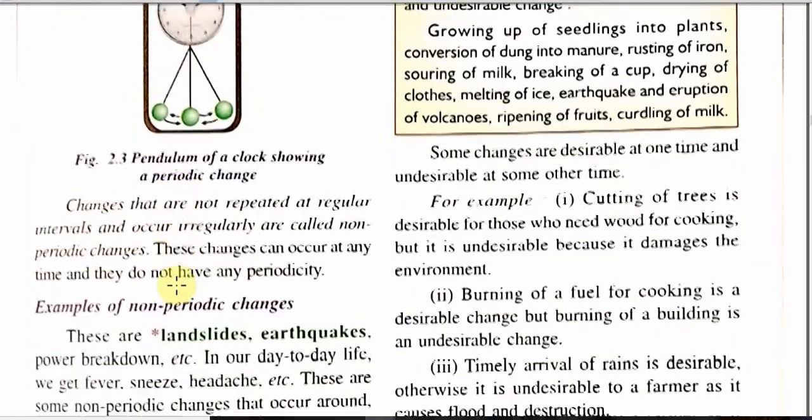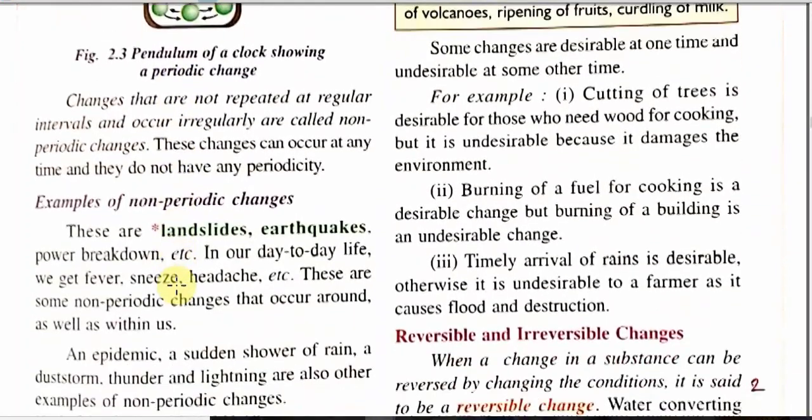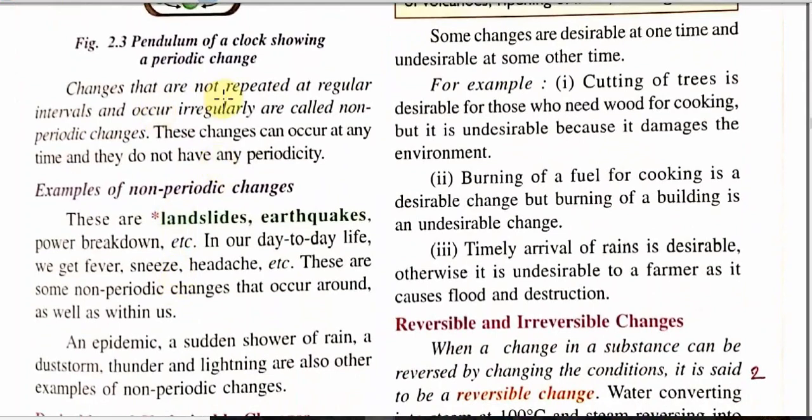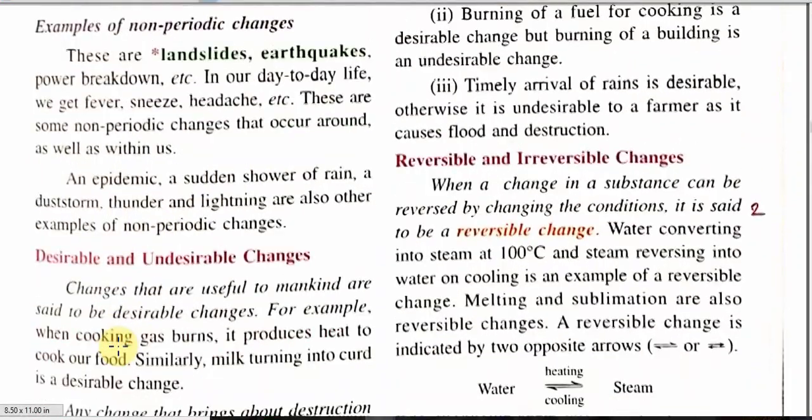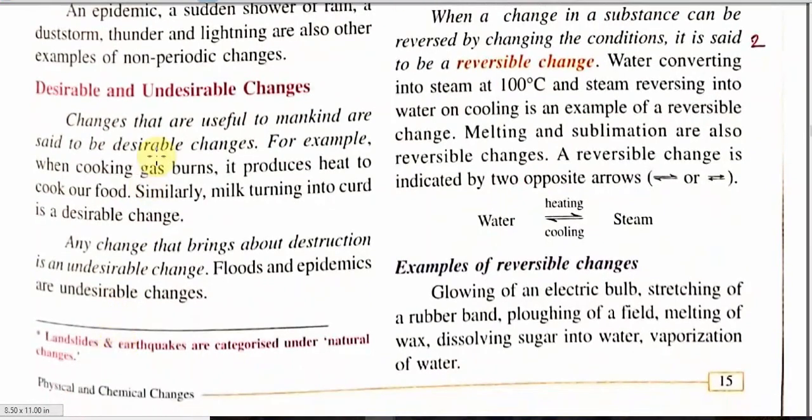Similarly, we can also see, please students follow the mouse cursor, changes that are not repeated at regular intervals are called non-periodic change, like landslide, earthquake. In the example of earthquake, we do not know when earthquake will come. Similarly, headache. Similarly, fever. These are non-periodic changes. And epidemic, a sudden shower of rain. These are also non-periodic changes.